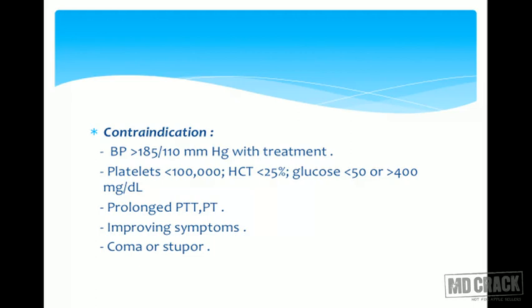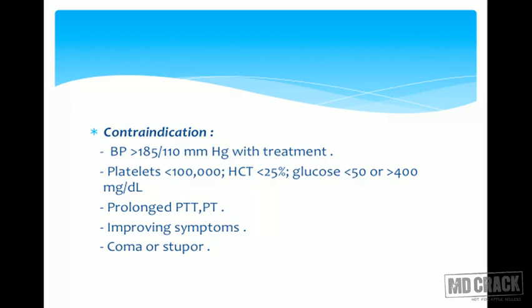The other contraindications are when the platelet count is less than 1 lakh, when hematocrit is less than 25%, when glucose is less than 50 or more than 400. It's a contraindication for RTPA, because less than 40, that is hypoglycemia, may present as a stroke, and even patients who are having sugar more than 400 can present like a stroke. So these are the contraindications, and these patients are at a high risk of developing IC bleed.